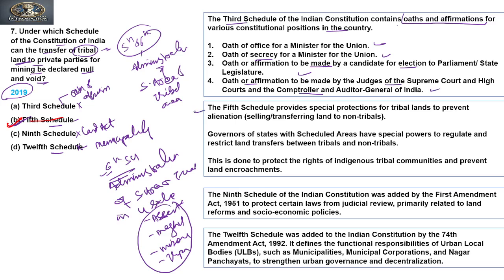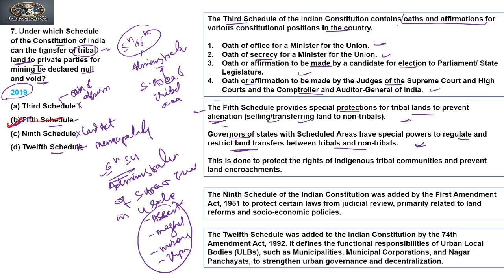The fifth schedule provides special protection for tribal land to prevent alienation, that is, selling or transferring land to non-tribals. The governor of a state with scheduled areas has special power to regulate and restrict land transfer between tribals and non-tribals.